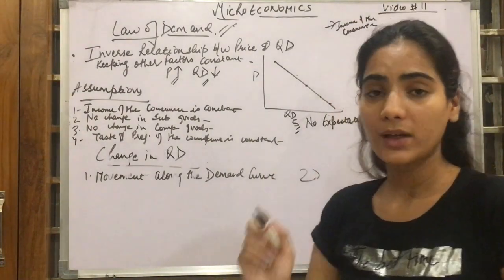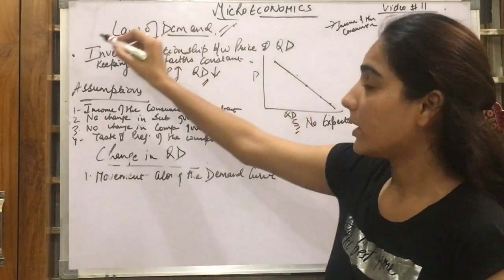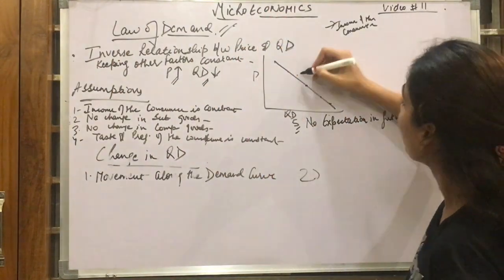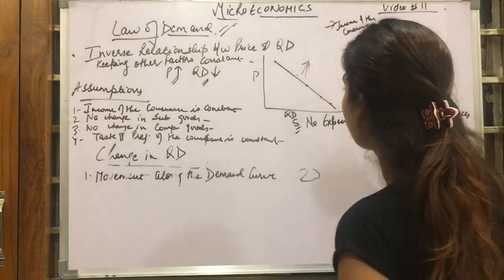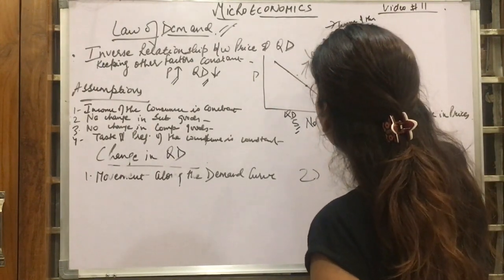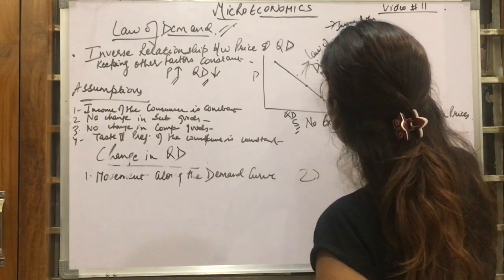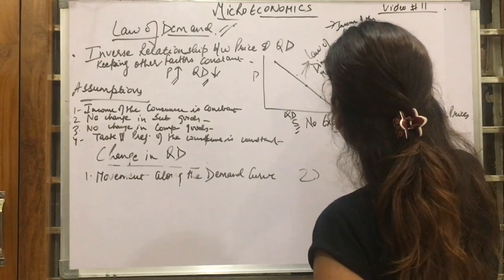Now, the foremost reason why there is an inverse relationship when we talk about demand is the law of diminishing marginal utility.